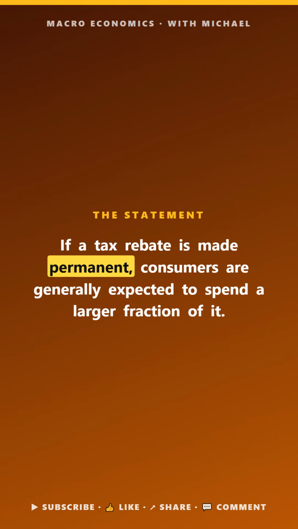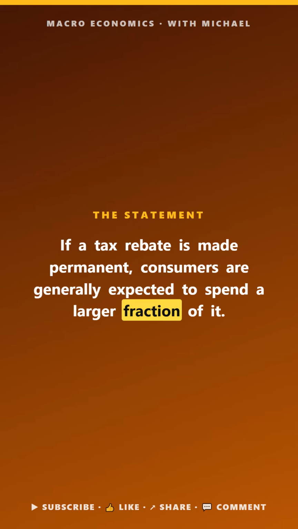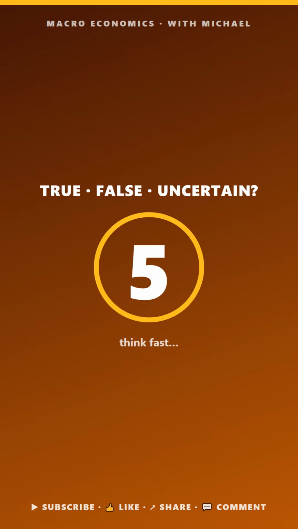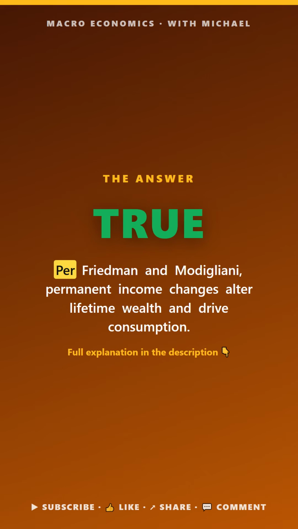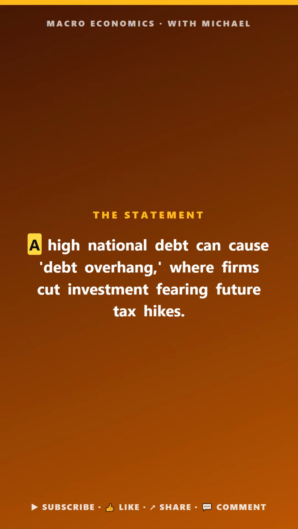True, false, or uncertain. If a tax rebate is made permanent, consumers are generally expected to spend a larger fraction of it. The answer is true. Per Friedman and Modigliani, permanent income changes alter lifetime wealth and spending.